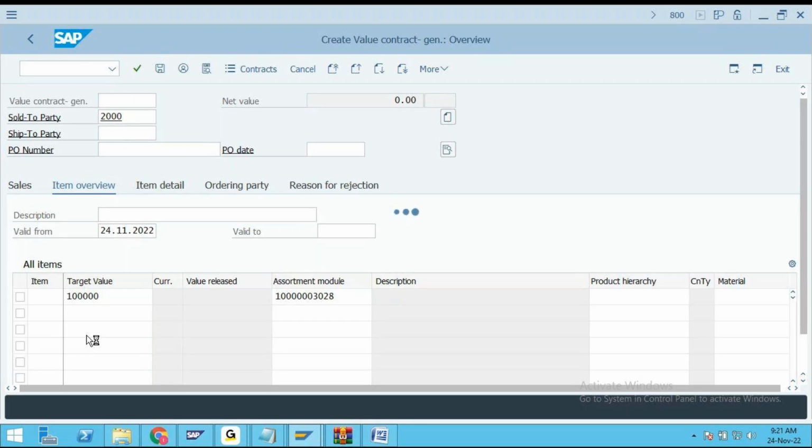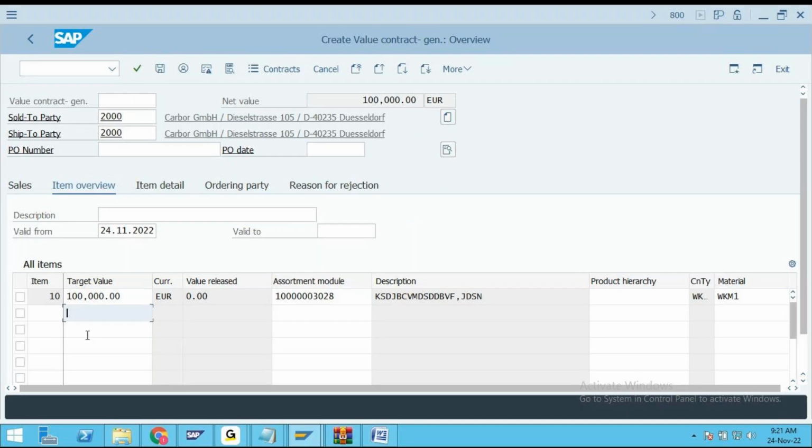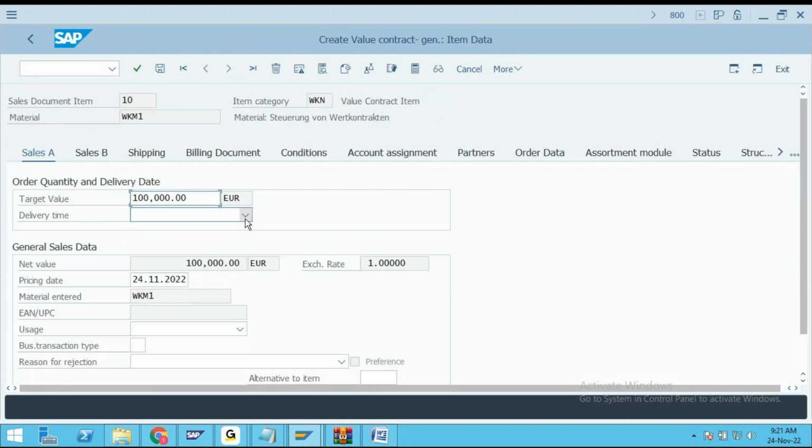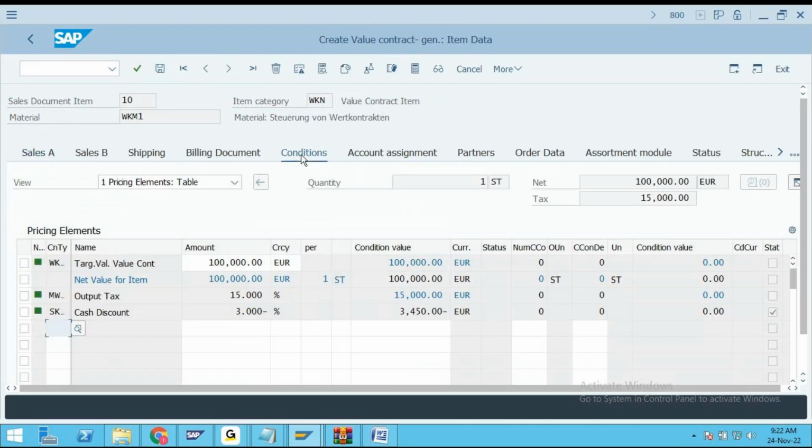Okay, right sir. Now see the screen. Now the most important thing comes here about document type and item category. Before I explain this, friends, when you go to this, the value is 1 lakh. So net value has been updated as 1 lakh. Go to the conditions tab page. There you must have a condition type, my friends.